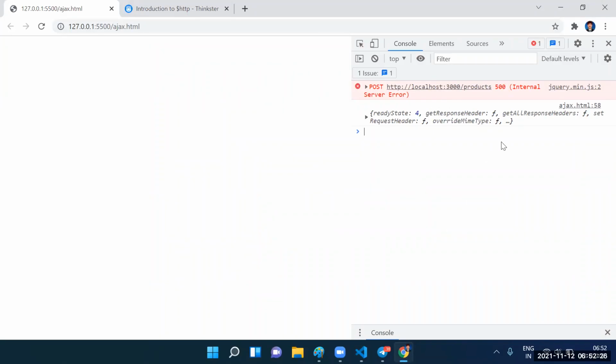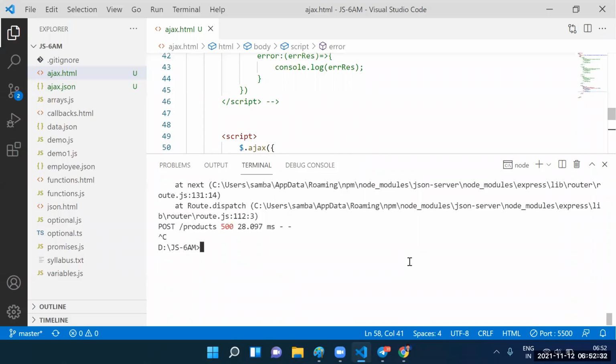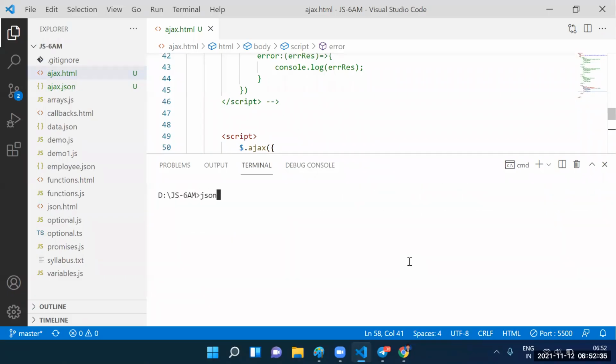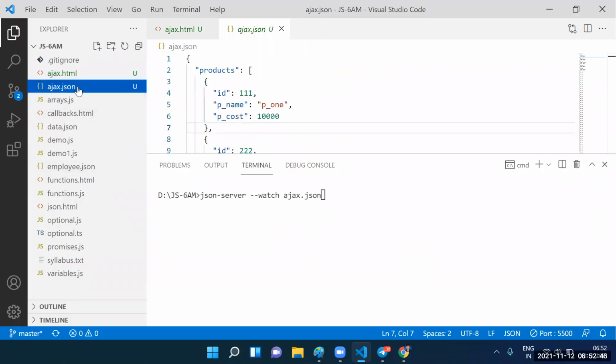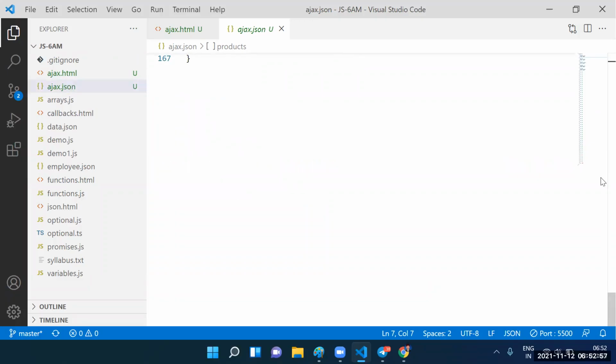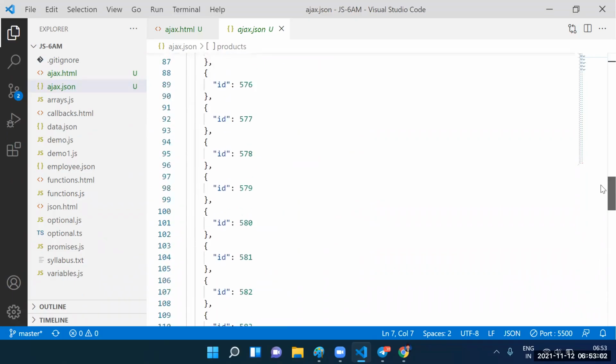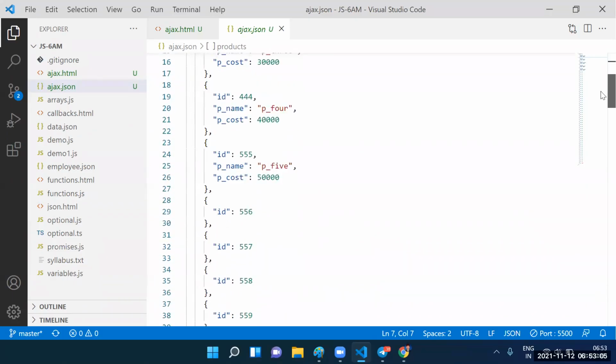How to start the server? json-server watch ajax.json. Why are so many records added? Only the IDs.